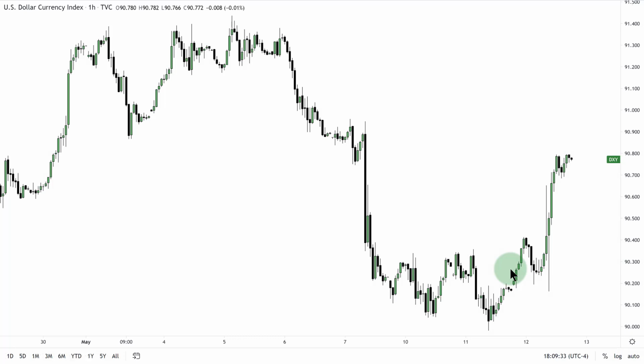Dollar index hourly chart. Market broke down off of our trend line phantom, attacked the sell side liquidity here, consolidated, dropped down, sell side imbalance, buy side inefficiency right in here. Now we have a potential market maker buy model.